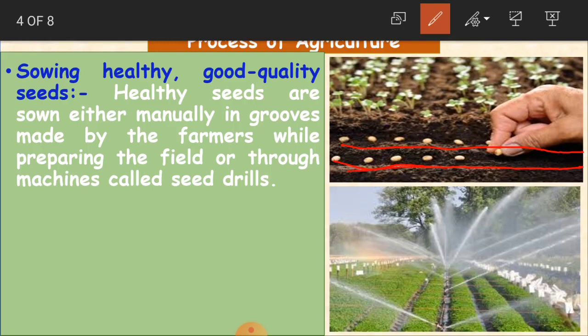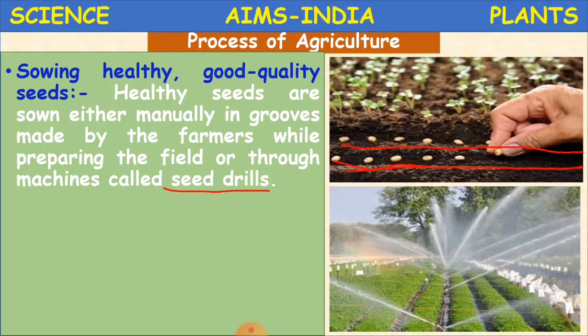And what type of seeds do we have to sow? We have to sow healthy seeds. If you sow a healthy seed in the soil, then only we will be able to get a healthy plant. If the seed is not healthy, then it will not be able to germinate. So we have to sow healthy and good quality seeds. Okay children, clear? Now, what are these machines? Seed drills. Seed drills are machines which make the soil ready to sow the seeds.